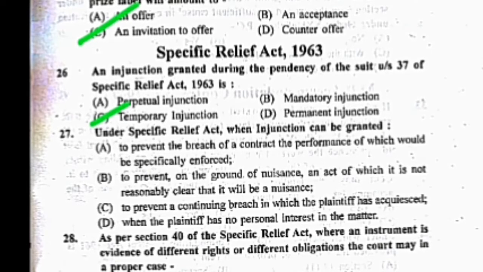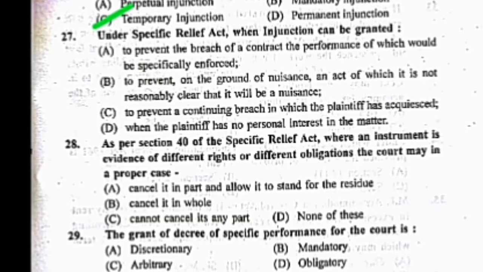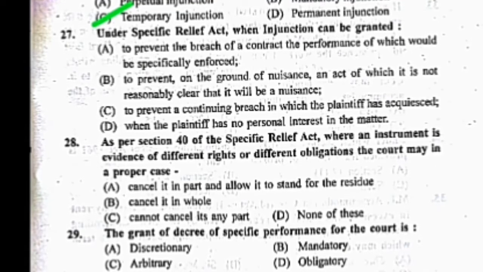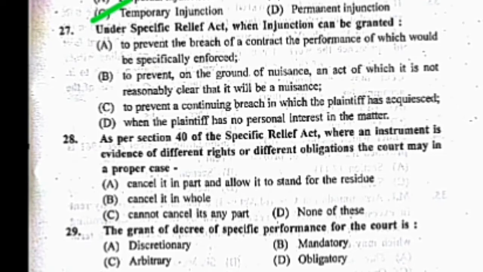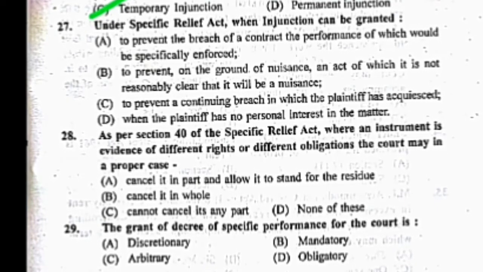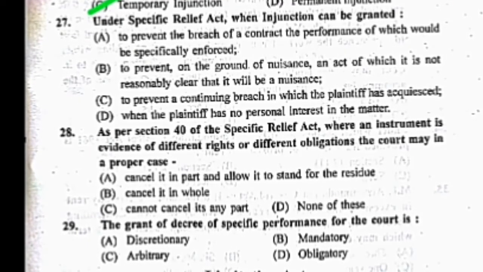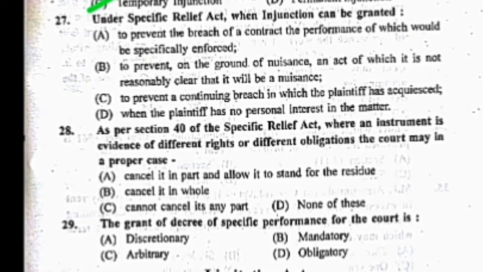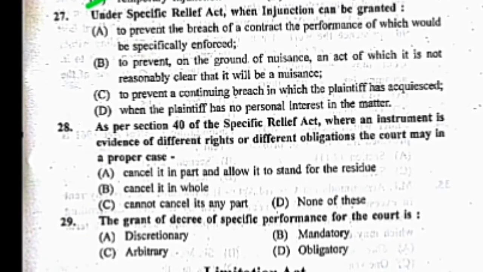Now the question number 27. When injunction can be granted? Your options are A. To prevent the breach of a contract, the performance of which would be specifically enforced. B. To prevent on the ground of nuisance, an act of which it is not reasonably clear that it will be a nuisance. C. To prevent a continued breach in which the plaintiff has acquiesced.